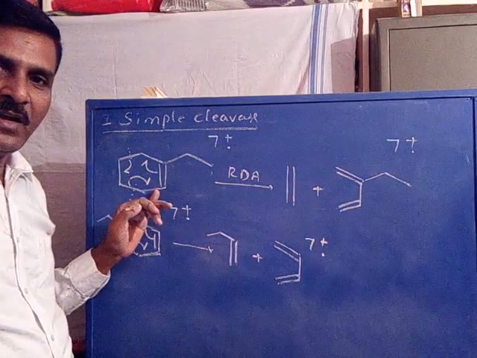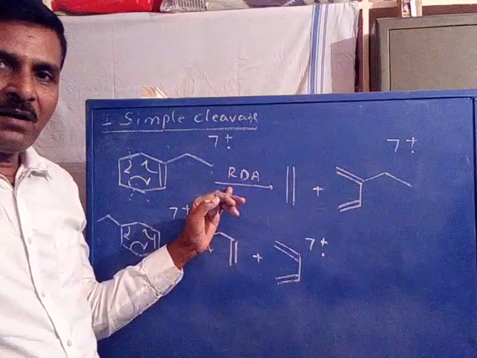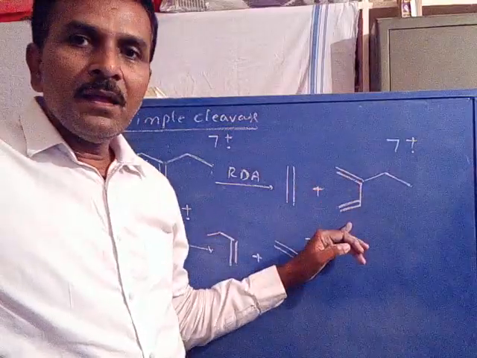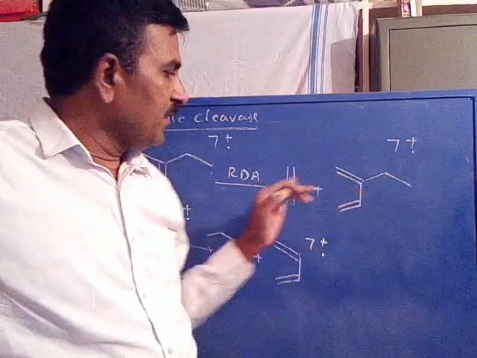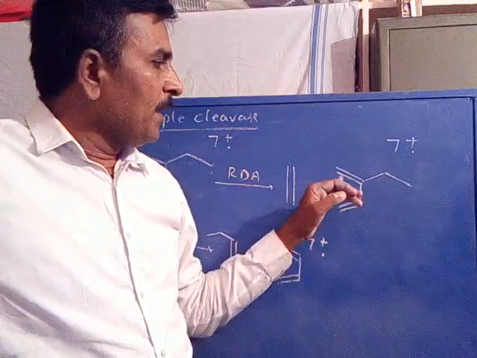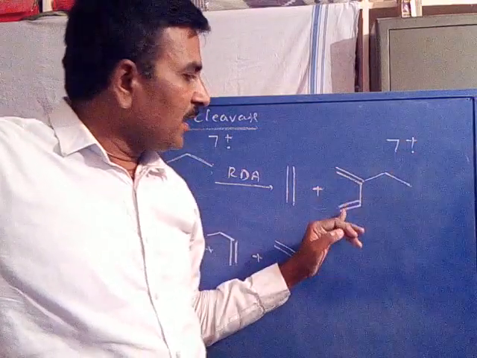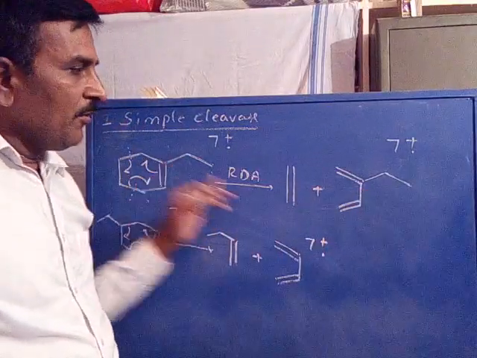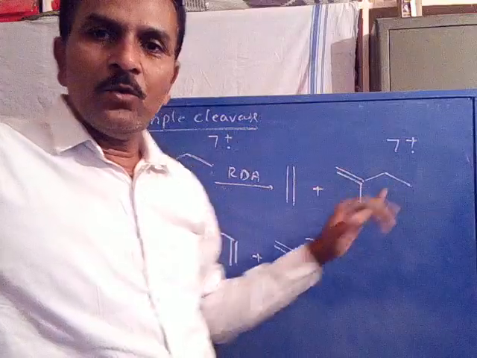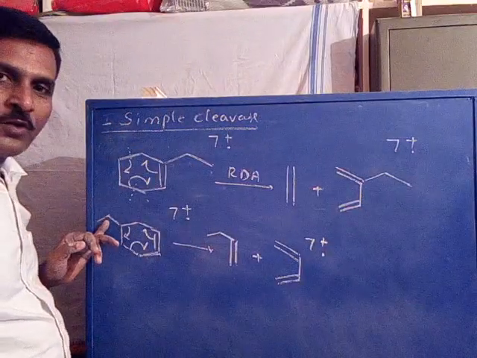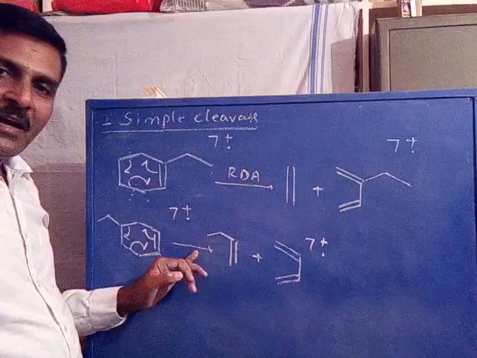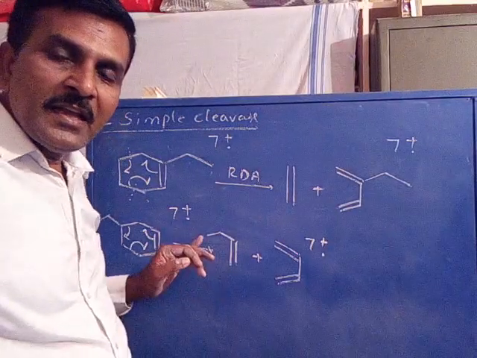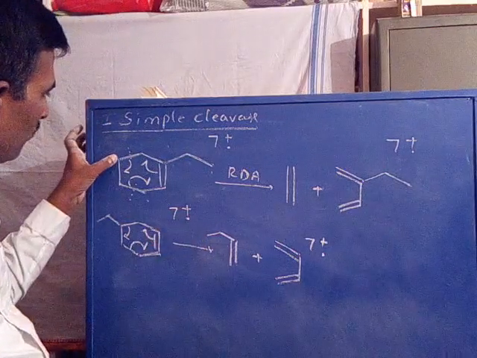For 1-ethyl cyclohexene, when it undergoes retro-Diels-Alder fragmentation, you will get a dienophile as a neutral and a diene as an ion radical. This is the dienophile, this is the diene. The diene carries the ethyl substituent, because the ethyl group is at the first position. If the ethyl group is on the 4th carbon, during retro-Diels-Alder fragmentation the dienophile carries the ethyl group, because the ethyl group is at this position.